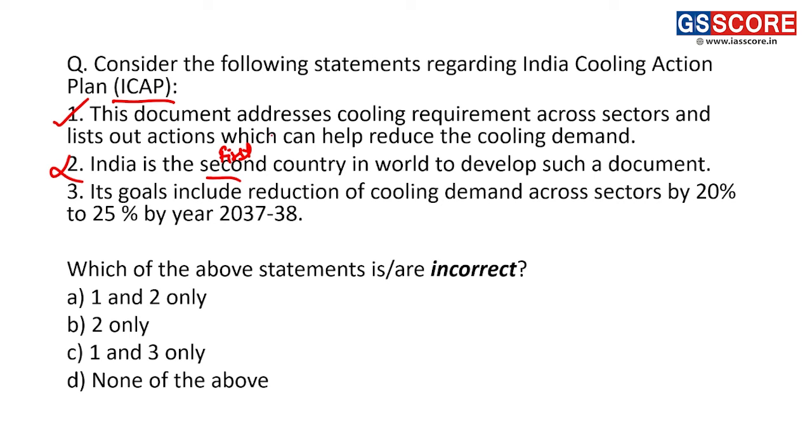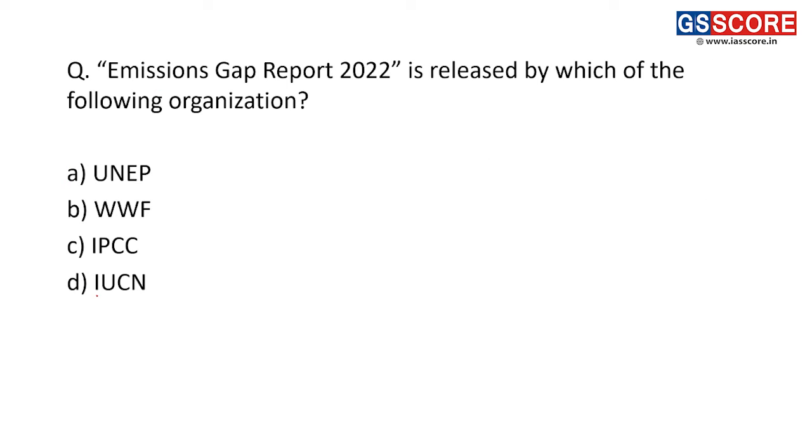One of the goals of ICAP is to reduce cooling demand across sectors by 20 to 25% by 2037-38. Right. So the third statement is a correct statement. We are supposed to find the incorrect statement. Only the second is incorrect, and that's why the answer to this question is B, 2 only.